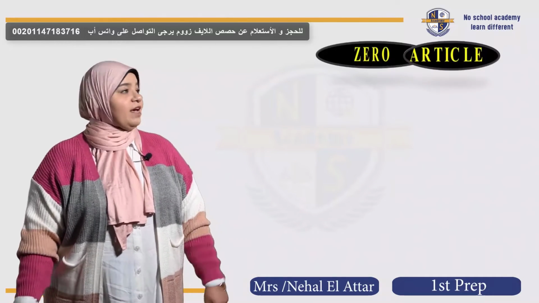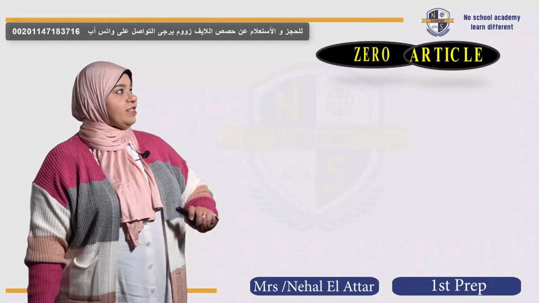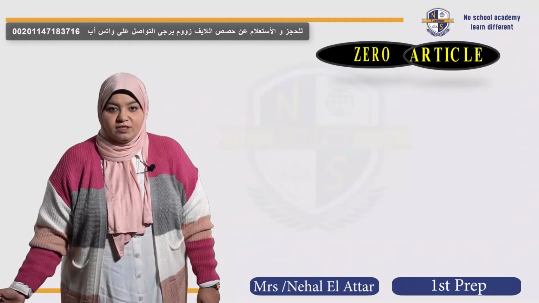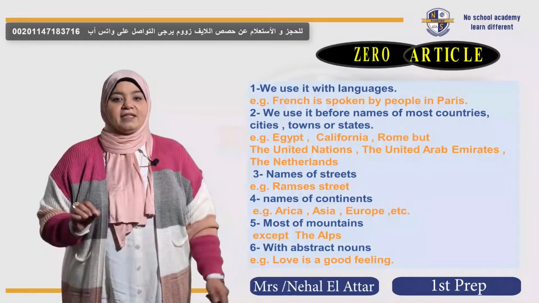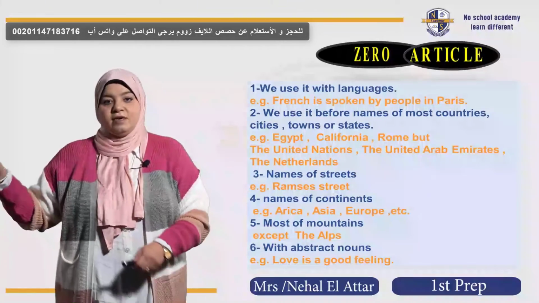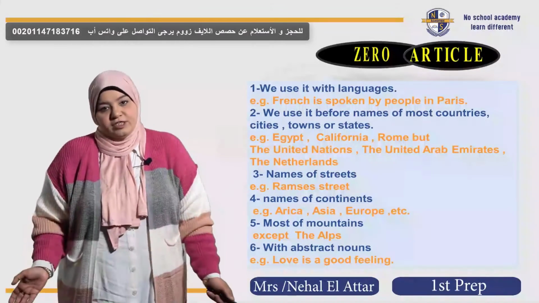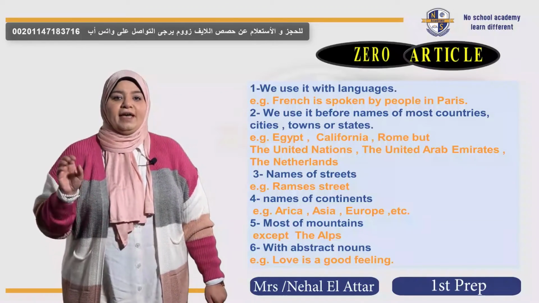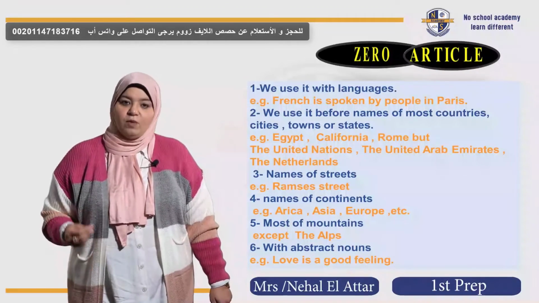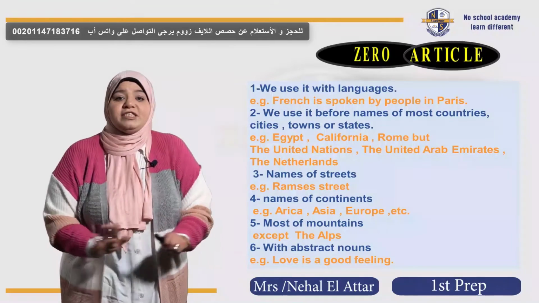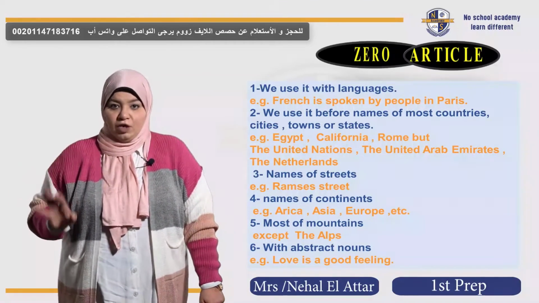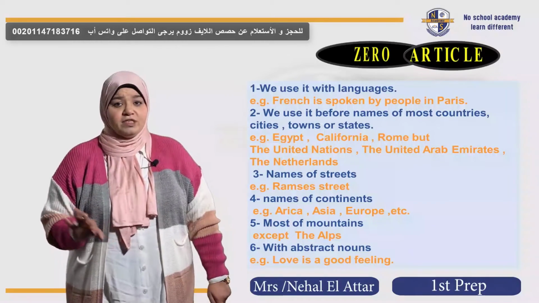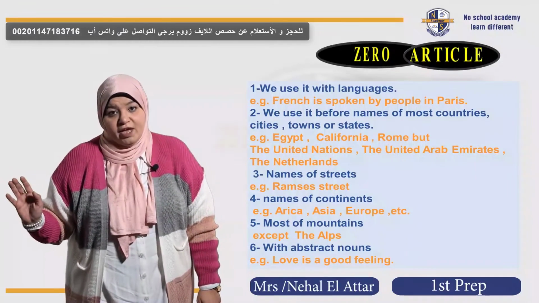Okay, here we have what we call the zero article. For example, when we are talking about languages, can you say an English is spoken in America? Of course, no. Languages take no article. And what do we call this? Yeah, we call it zero article. Don't put anything, leave it blank. French is spoken by people in Paris. Don't say a French, okay?